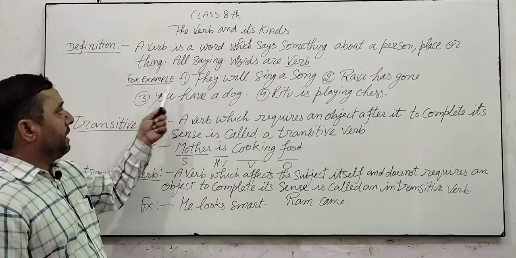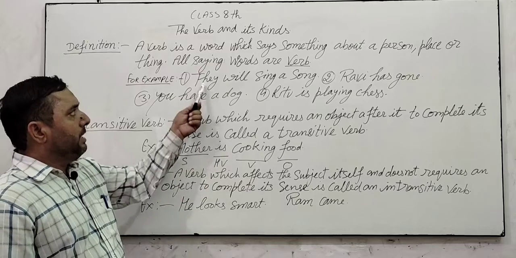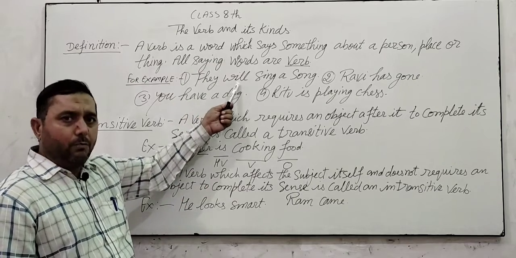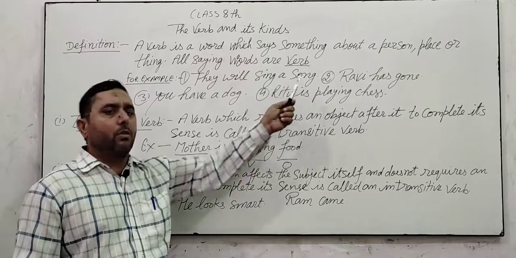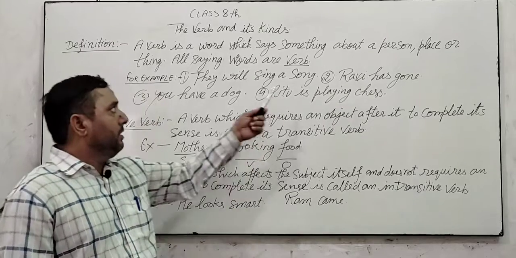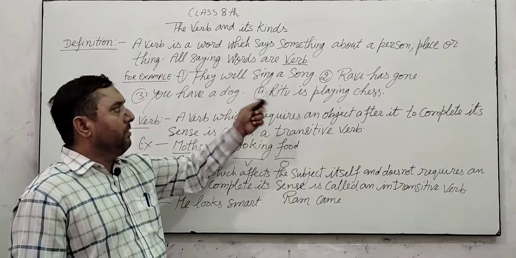Such as, for example, they will sing a song. Here, they is the subject, will is the helping verb, sing is the verb, a song is the object. So, here they will sing a song.